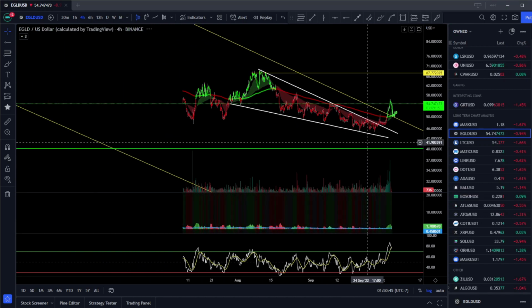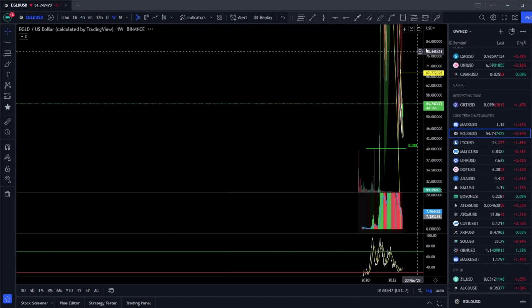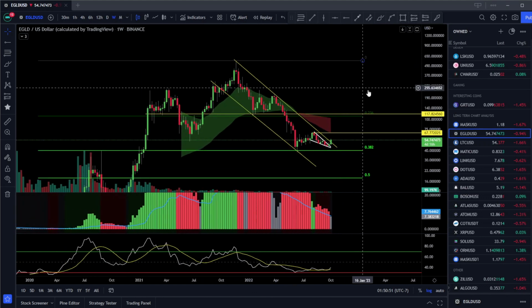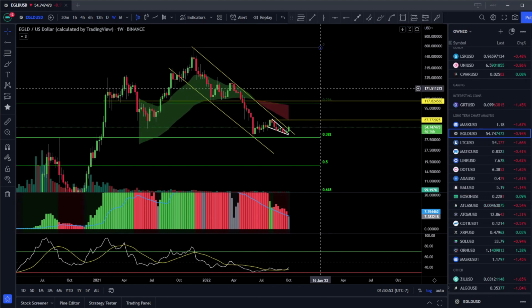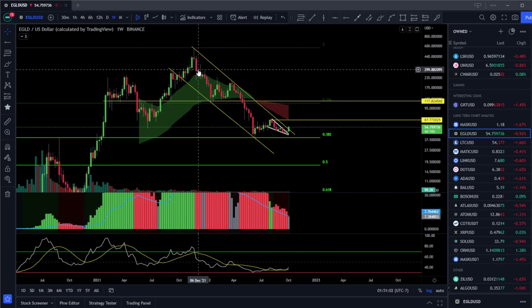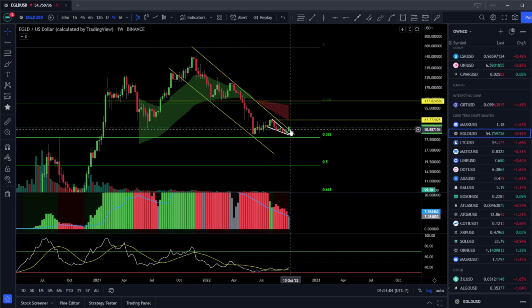Hopefully, long term, we can finally come back up and retest our previous all-time high, but that's going to be a long ways away. I kept this yellow line on here because that's roughly the 236 Fibonacci. That's also where we have found support, resistance, and support again, which is where I'm assuming we're going to find resistance again, and that's around $114.